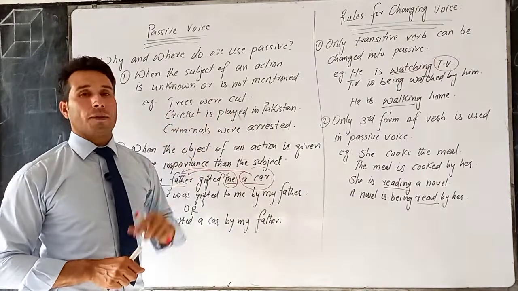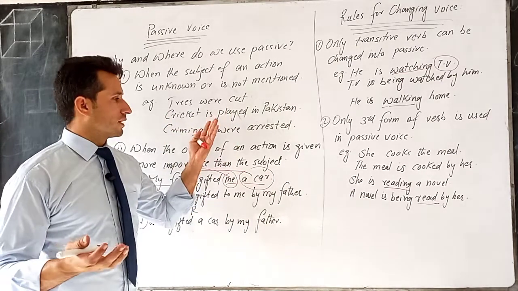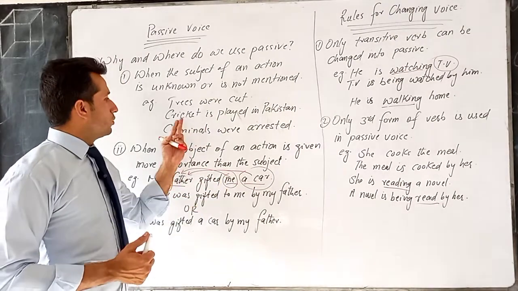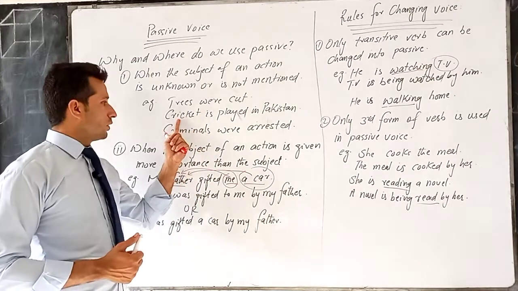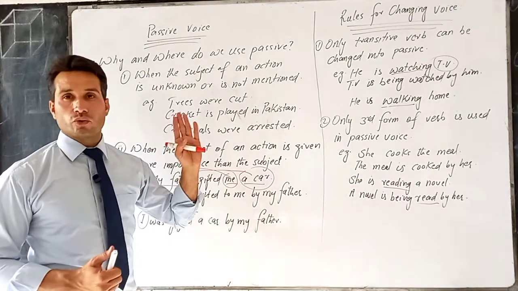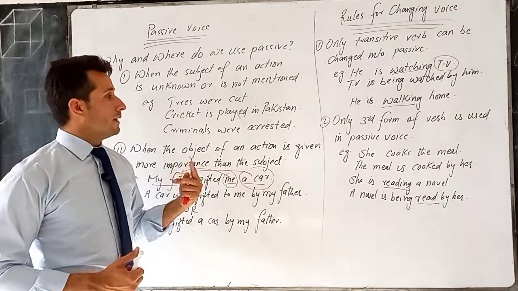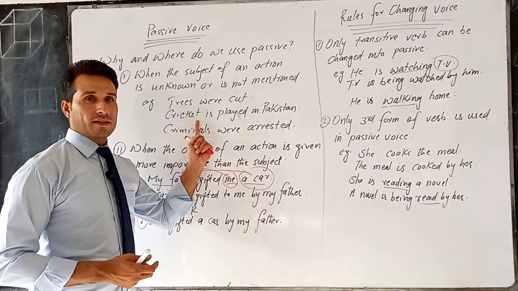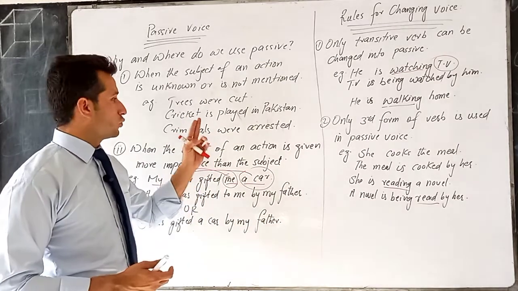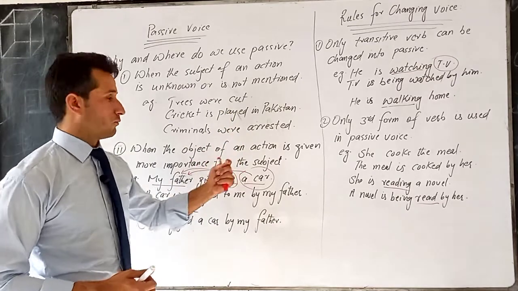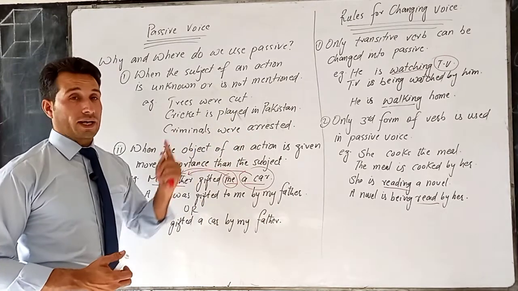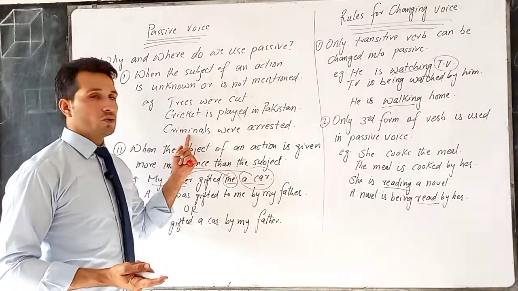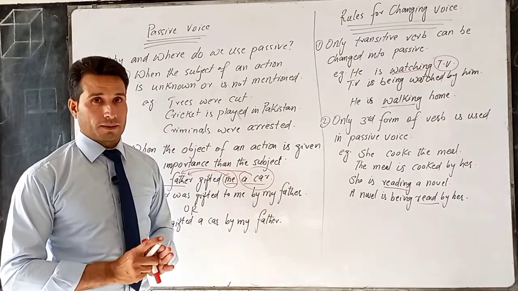Cricket is played in Pakistan. Now we do not want to mention it, something, a general truth or something that is generally known. So we only say cricket is played in Pakistan. Now here cricket is the object, it is not the subject. There is no subject in this sentence. We may say that Pakistanis play cricket, then it is the active sentence. But this exact sentence cannot be converted into active voice because we do not have the subject, so we have to use passive voice. Next, criminals were arrested. Definitely police arrested them, but we do not want to mention them. So we use passive voice because we do not have the subject.